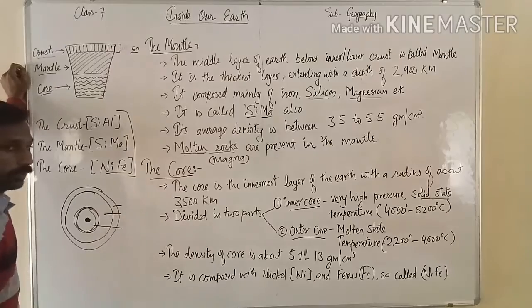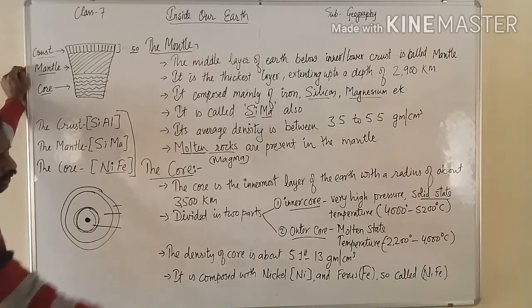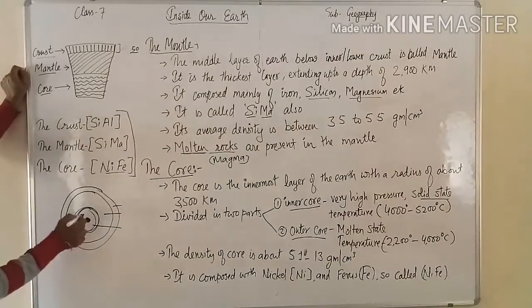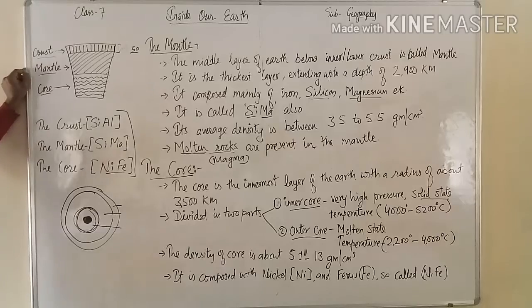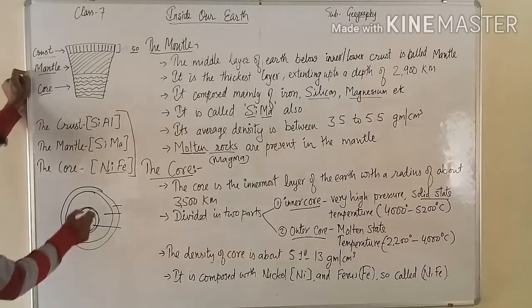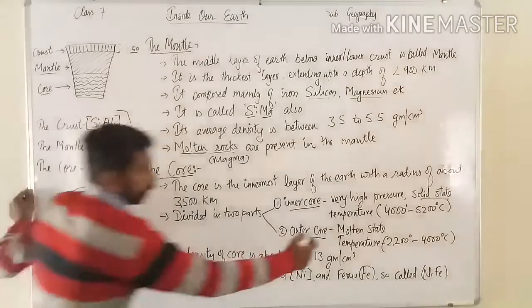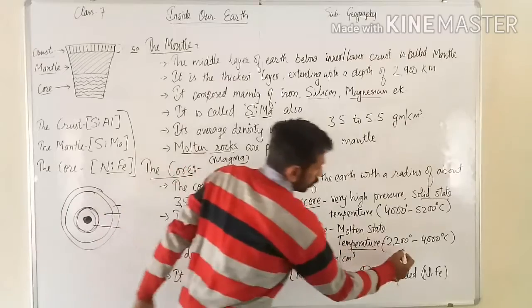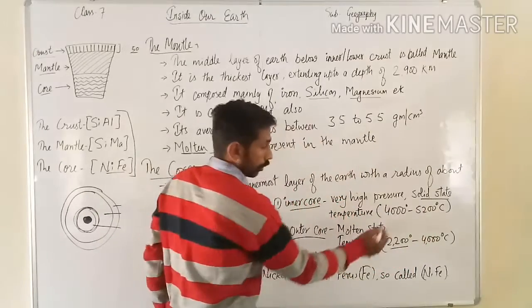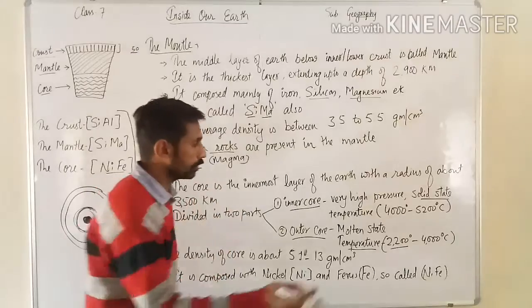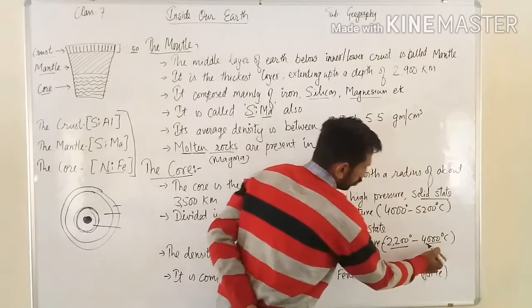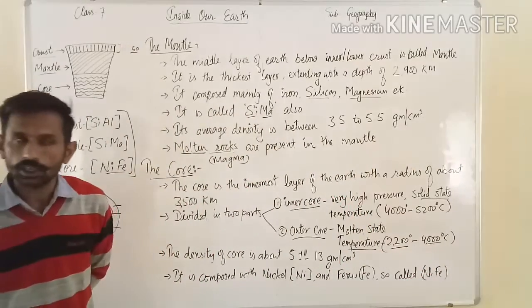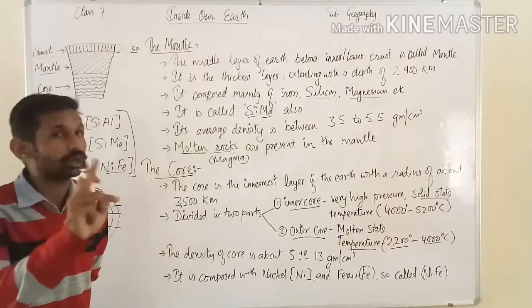Now the outer core: the temperature here is less than the inner core, about 2000 to 4000 degrees centigrade.